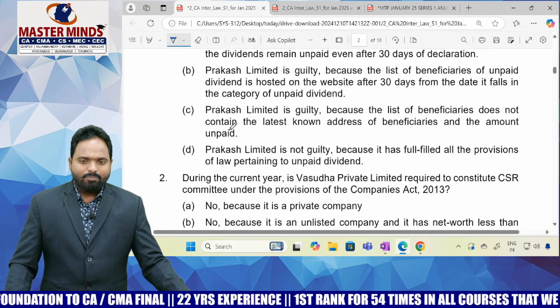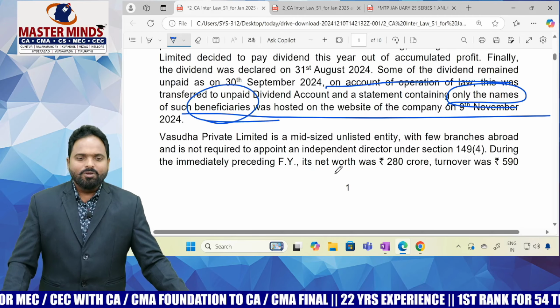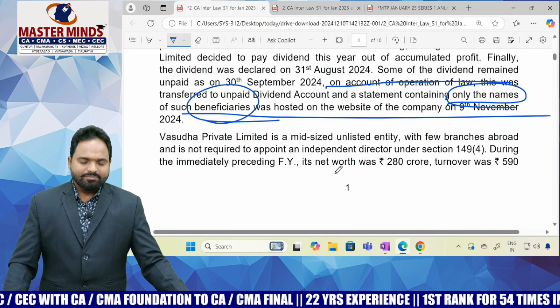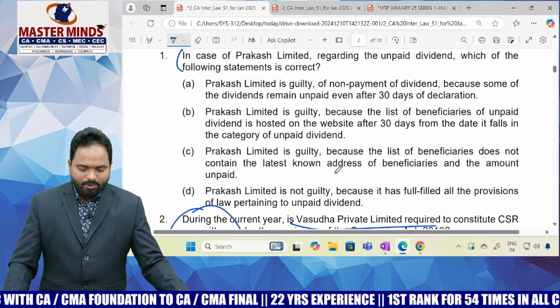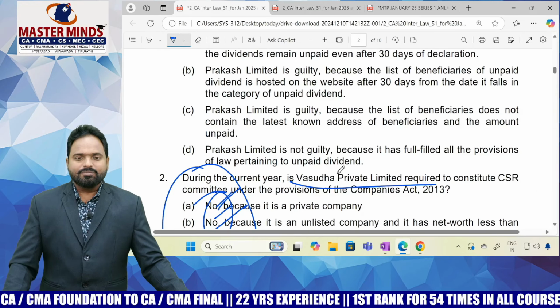Maybe in classroom faculty explains names as well as address, everything, and the outstanding amount, how much amount you have to pay to that particular person, everything you have to mention, and you have to prepare a report. That report you have to post on your website. That is what. And a small point they are asking is a 2 marks MCQ.